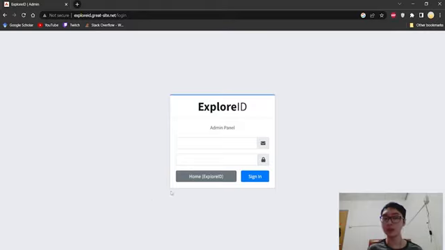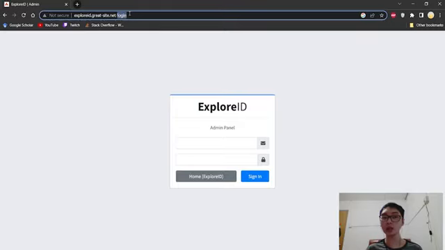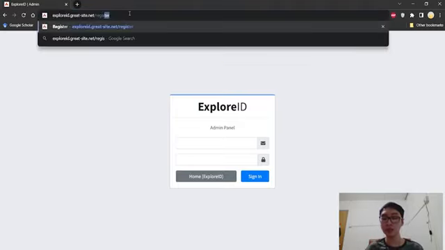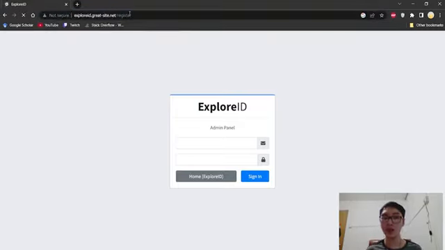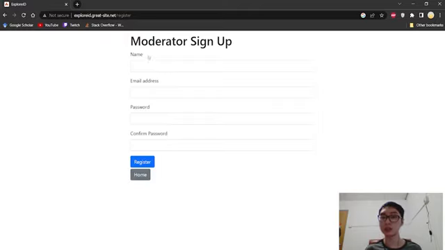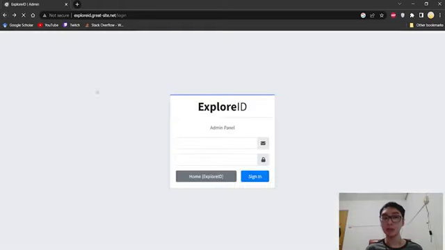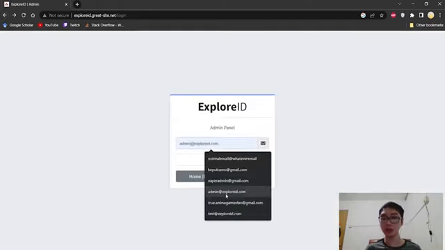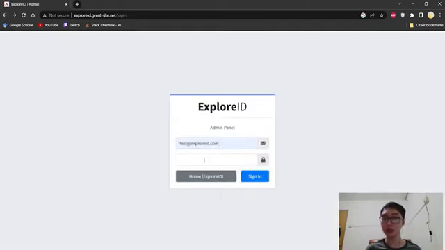So if you want to register a new moderator, you can also give them the secret command. If you change the login part of this into register, you can register a new moderator. This is the moderator sign up, so this is not for administrator. Administrator doesn't sign up from here. You can only have one admin for the sign up. Anyway, let us test first how the moderator works.